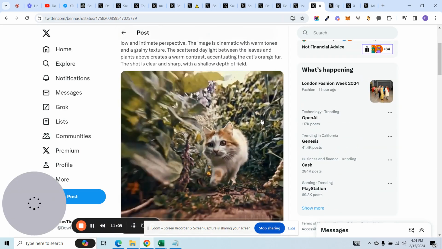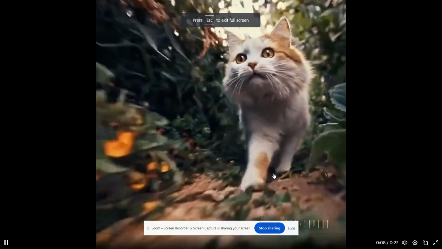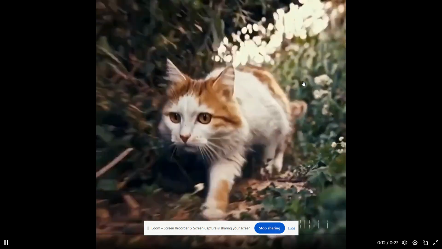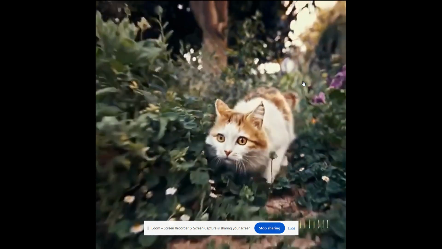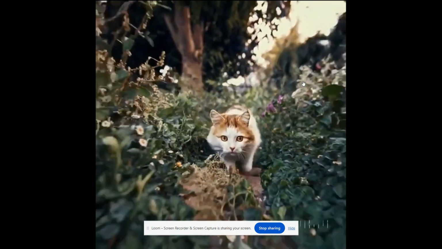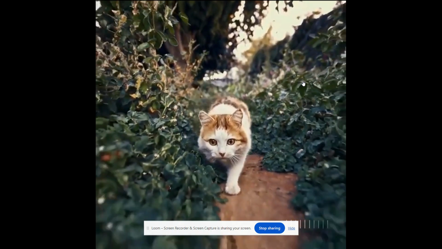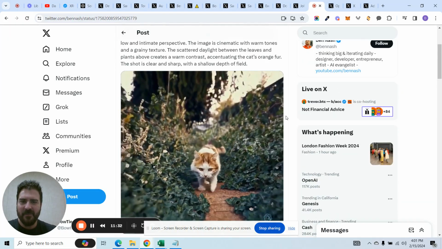My mind is blown. Here's another one of a pet or an animal, a cat. It might look a little grainy on this video that I'm recording because I'm kind of recording a video of a video, right? And that's always a little interesting. But look at this cat. I mean, this is nuts. And the perspective, like, there's no camera, right? It's just the perspective of a cat walking through, I guess, the forest.